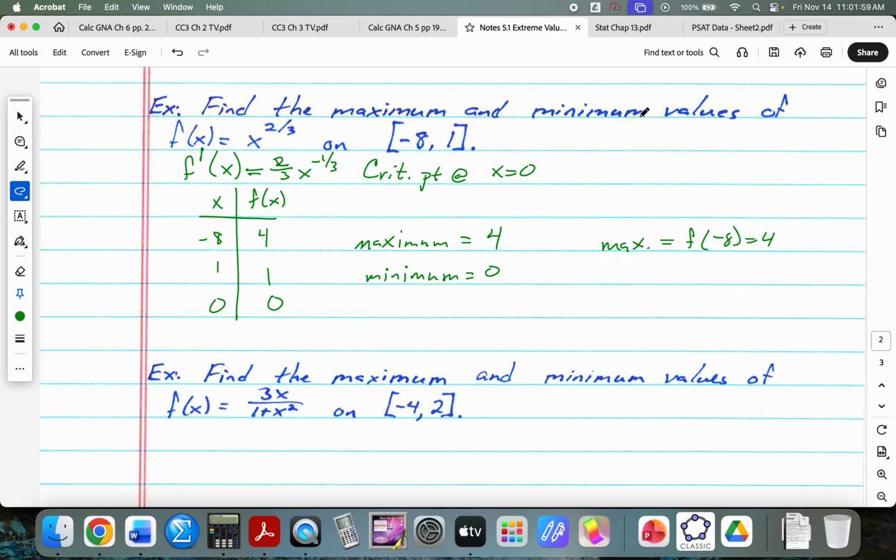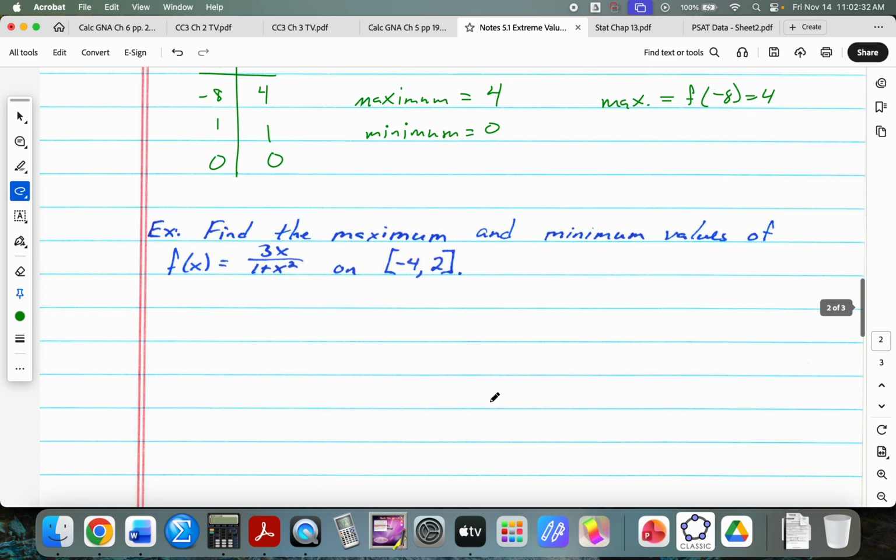By the way, if you're curious, what does this graph look like? It looks like a kindergartner's seagull. And you can see that this is going up. So over here at -8, that's going to be the highest point. Whereas over here at 1, that's going to be less. And at 0, that's going to be your lowest point.